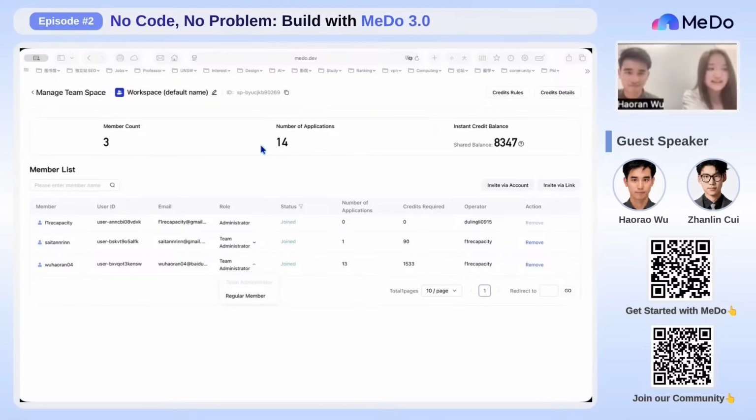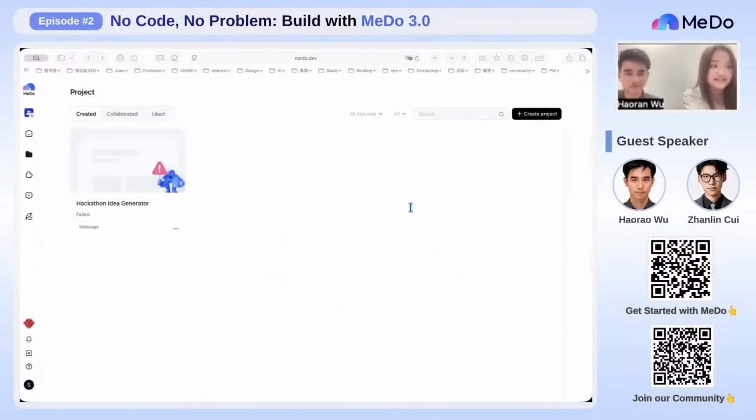Right. So, Zhanlin, I have a few questions I want to ask. In your daily life, what do you use the enterprise version for in your daily work? Do you use it frequently, and how has your experience been?